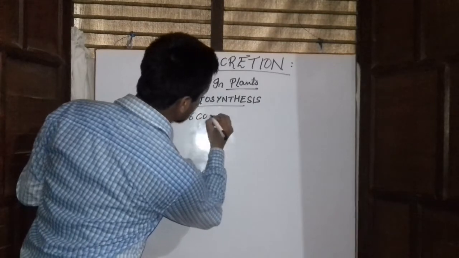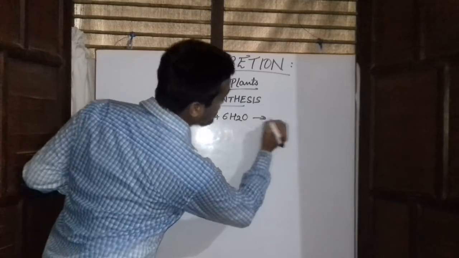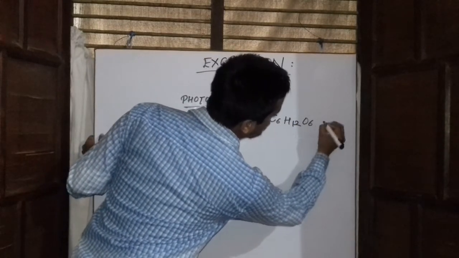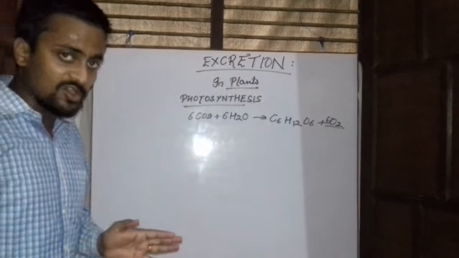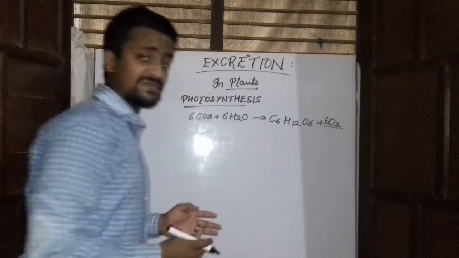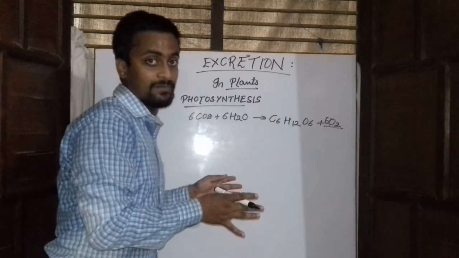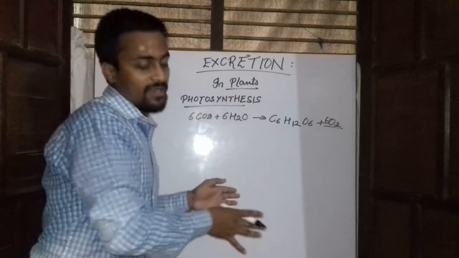With the help of carbon dioxide and water, plants produce food, C6H12O6, and oxygen is also produced. This oxygen is a byproduct, a waste material from the plant, which is excreted out through the stomata.